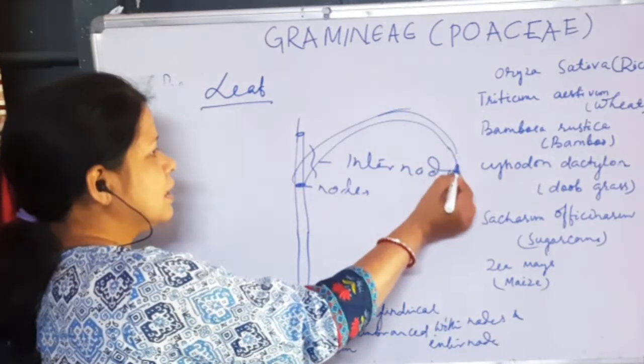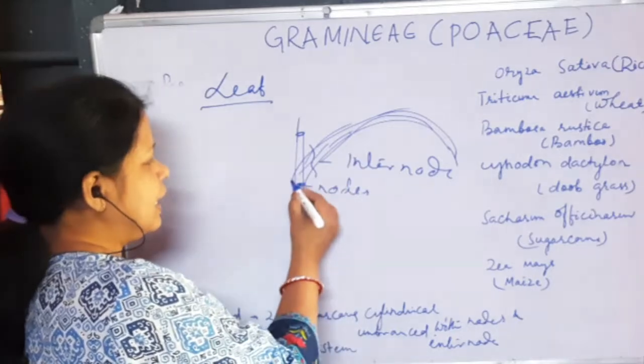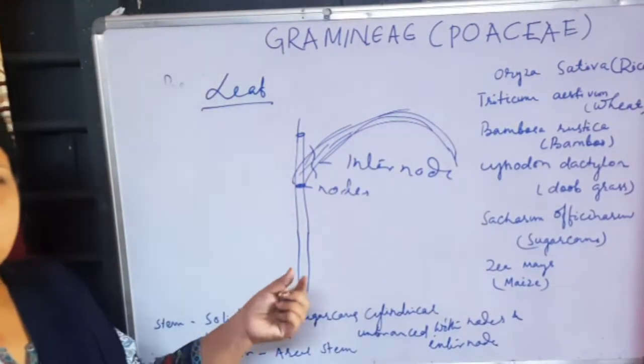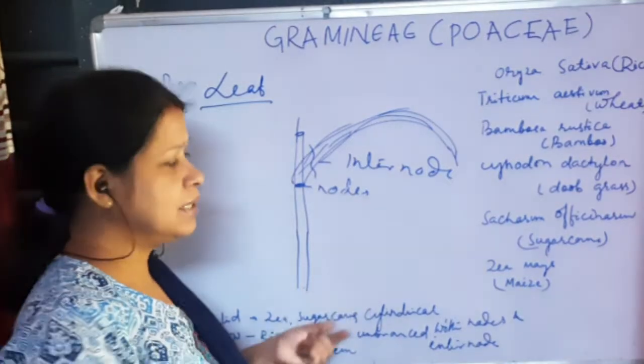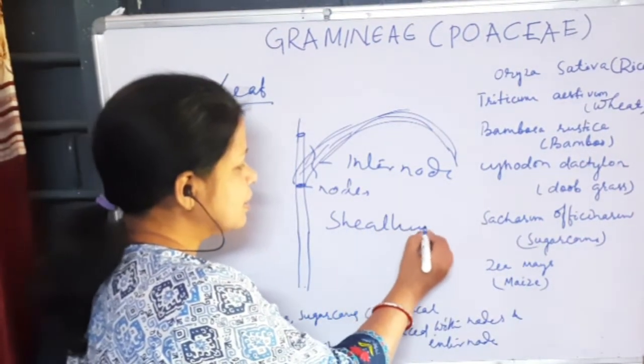This is a parallelly veined leaf, and the leaf petiole or stalk is absent here. There is a sheathing leaf base.